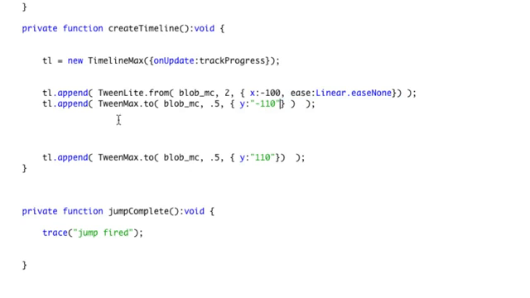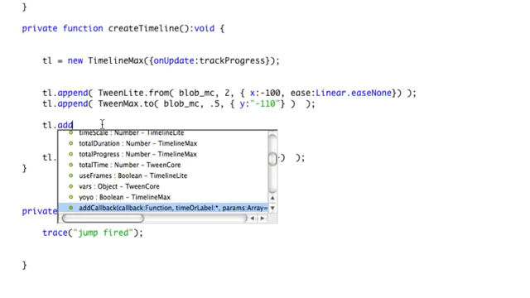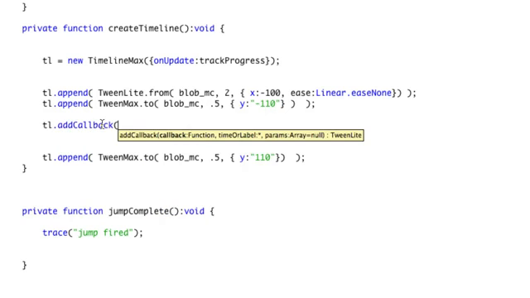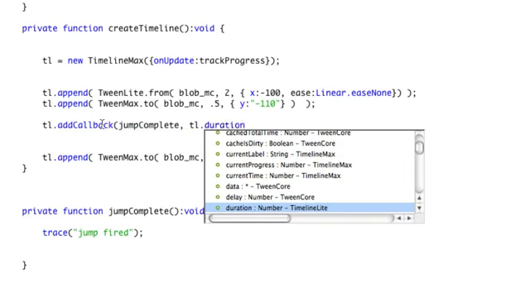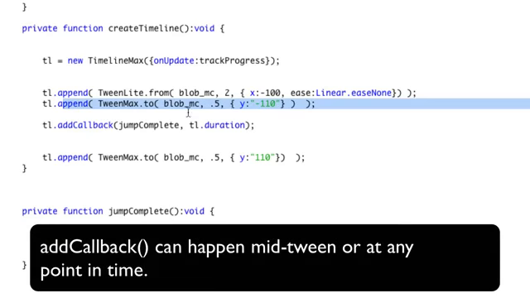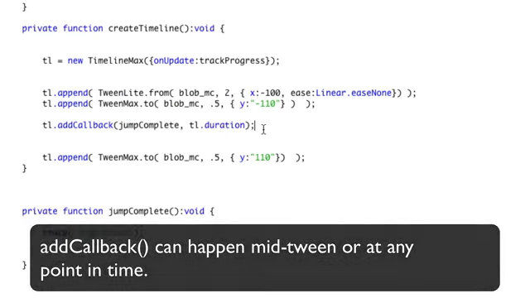What I'm going to do is use add callback. And add callback is a method of TimelineMax that simply wants to know what function you're going to call. And I want to call jumpComplete. And the time or label is going to be the timeline's current duration. Okay? So that means immediately after this tween has expired, add callback will run. And it's going to be slammed right between these two tweens. So I'm going to test that out.